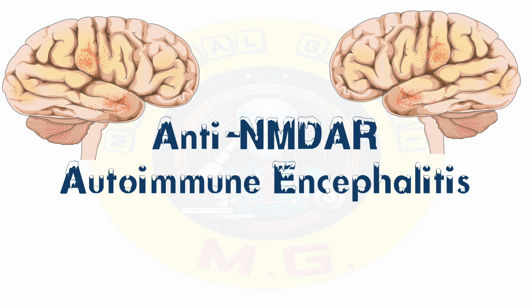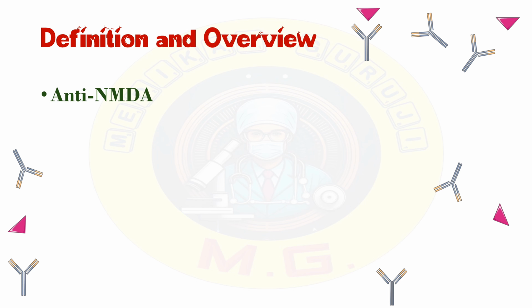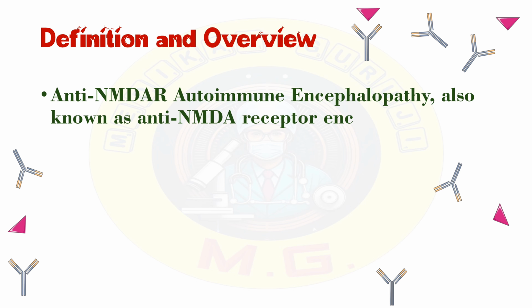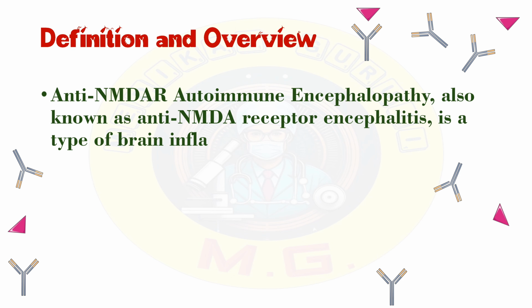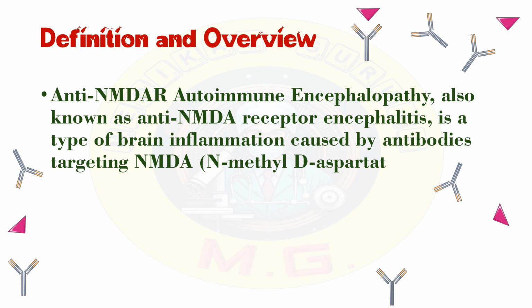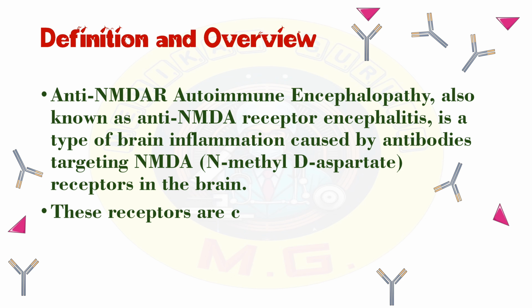So what is anti-NMDAR? Anti-NMDAR is an antibody against the N-methyl-D-aspartate receptor, which is present in the brain, and NMDAR autoimmune encephalitis is inflammation of the brain caused by antibodies which target this receptor. These receptors are very crucial for synaptic transmission and plasticity. They play a key role in learning and memory.